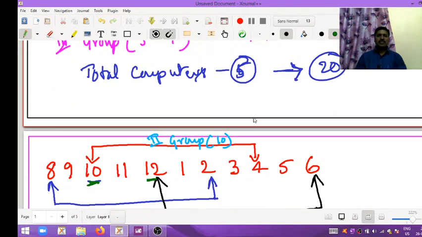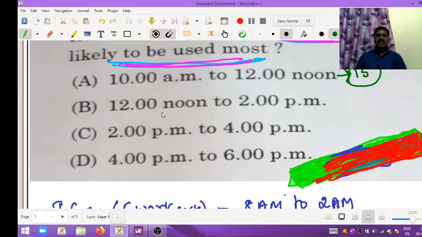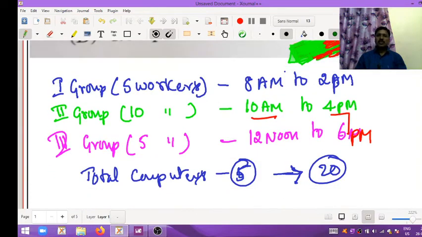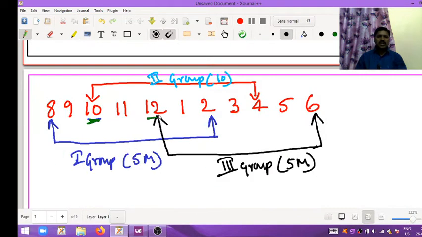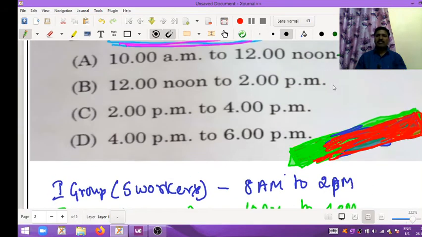And coming to the second option, 12 noon to 2 p.m. See here, the first group will come, as well as the second group, as well as the third group. So 5 plus 10 plus 5, 20 workers work in this time.